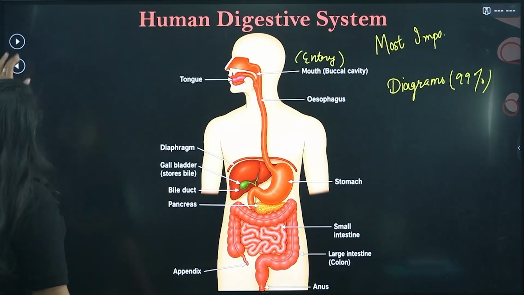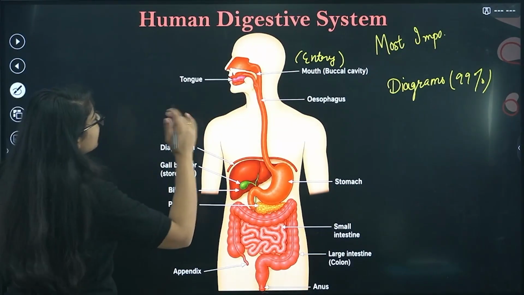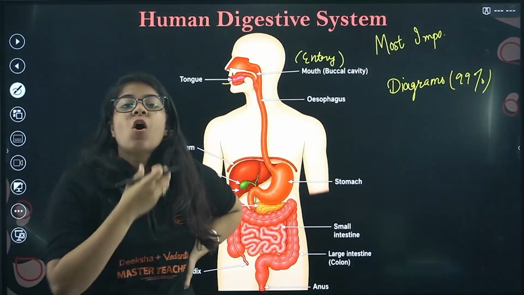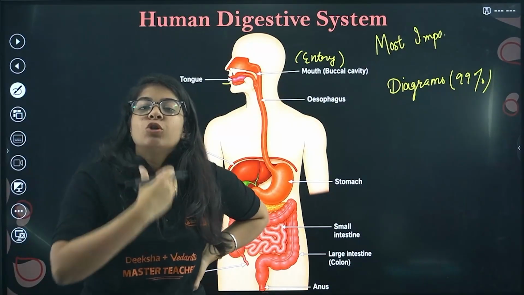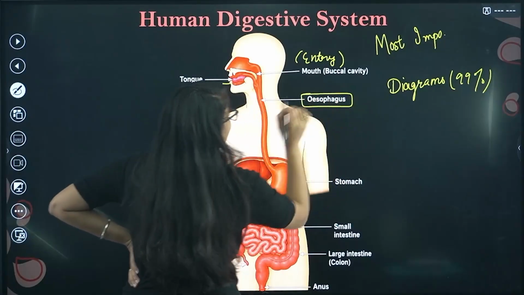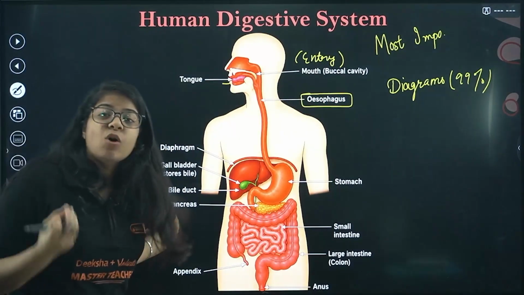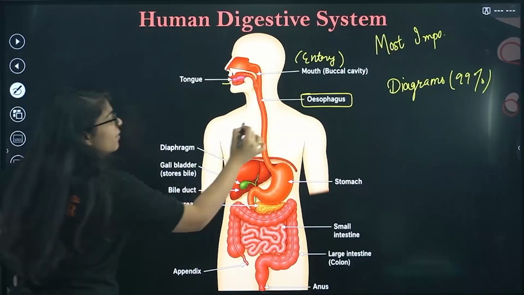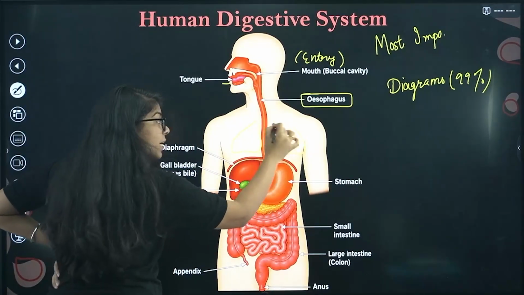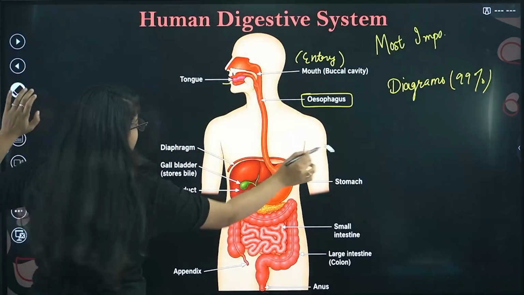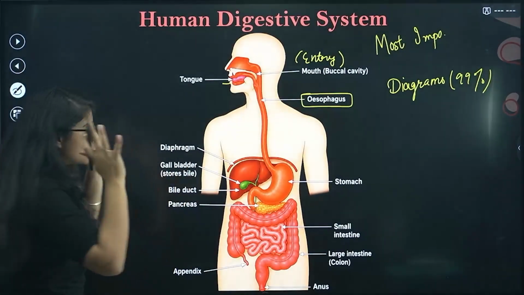Now bacha, let's study one by one. Then we have the tongue in our mouth. Then this long pipe that connects our mouth to our stomach is called the esophagus. Then we have a lot of stuff in between. We have lungs here, that we will study in respiration. Until then, we are focusing on digestion.